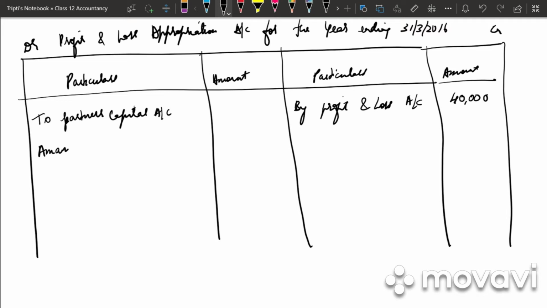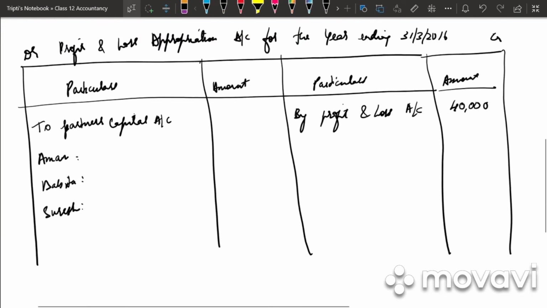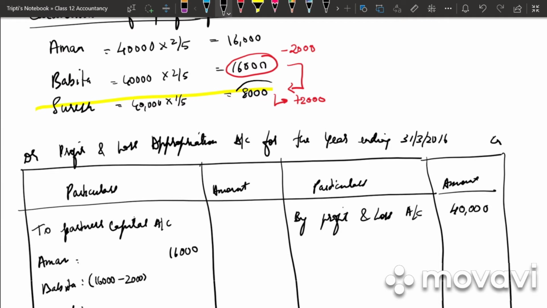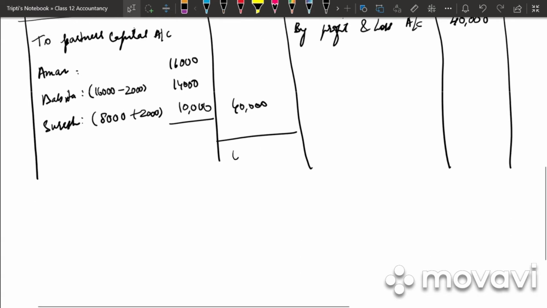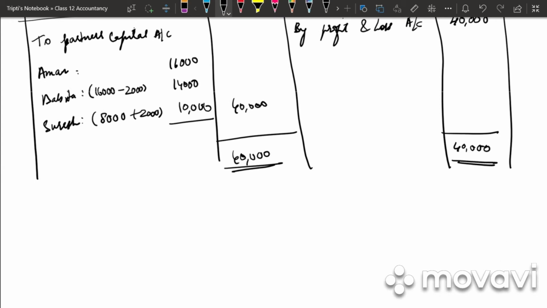Then we'll transfer the profit to partners capital account. We have Aman, we have Babita and we have Suresh. So we have already calculated our profit. It is 16,000 for Aman. Babita, it will be 16,000 minus 2,000. Why minus 2,000? Because she had guaranteed a profit of 10,000 to Suresh. So it is 14,000. And Suresh, it is 8,000 plus 2,000, that is 10,000. Total will be 40,000. So our total is 40,000 debit, 40,000 credit.